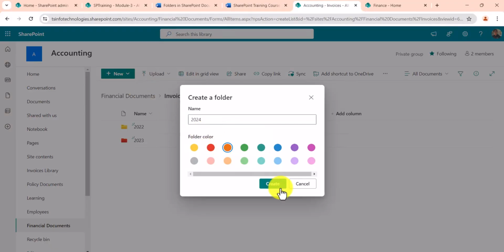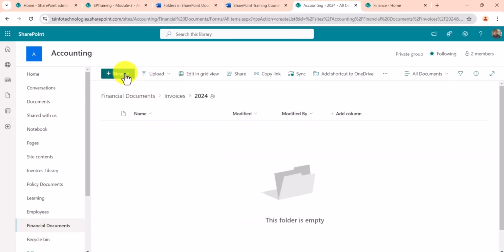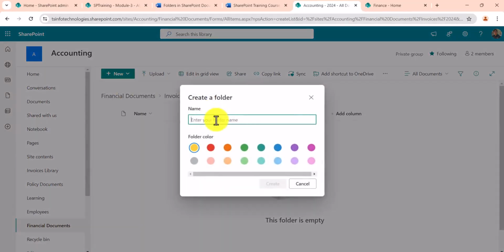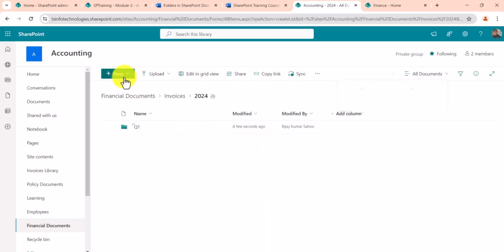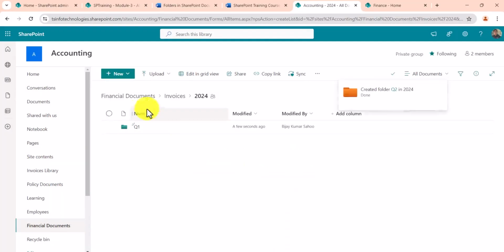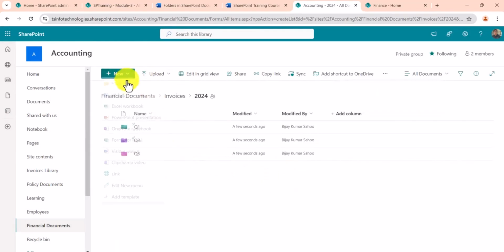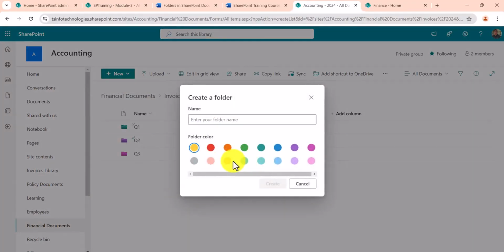Now inside every year, let's say these are the past years, so let's go to 2024. In this I want the invoices based on quarter. So let's say quarter one will have invoices for this. I'll say Q2, and Q3, and then I'll create another folder which is Q4.